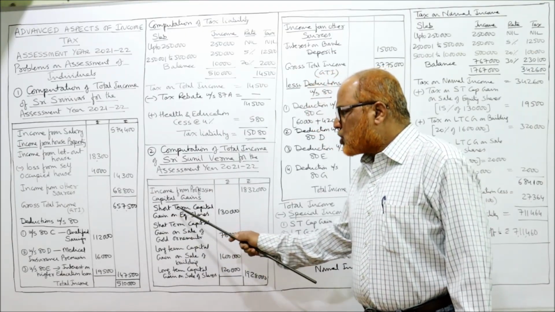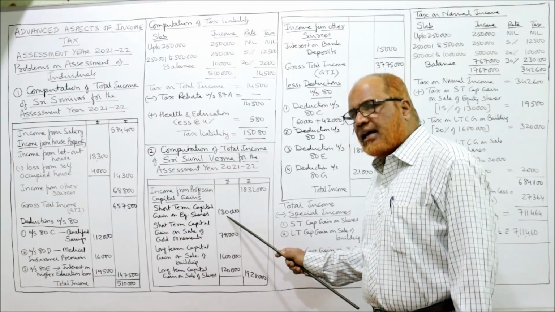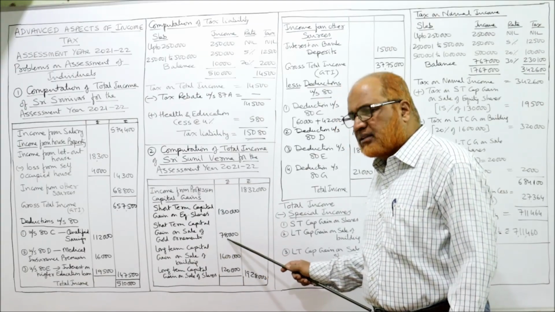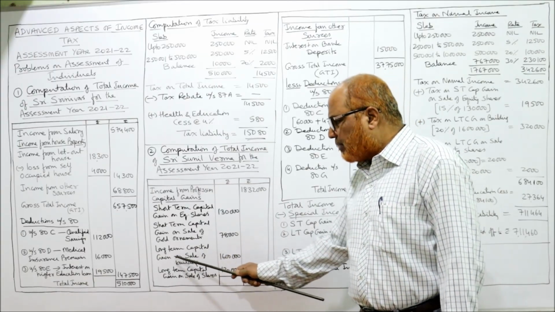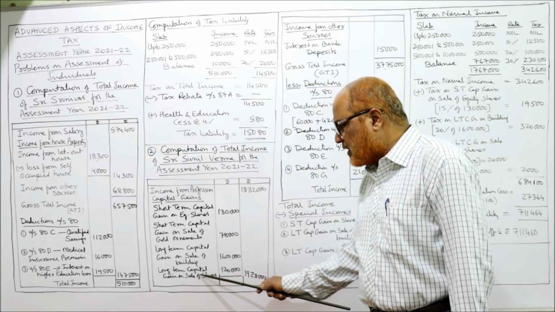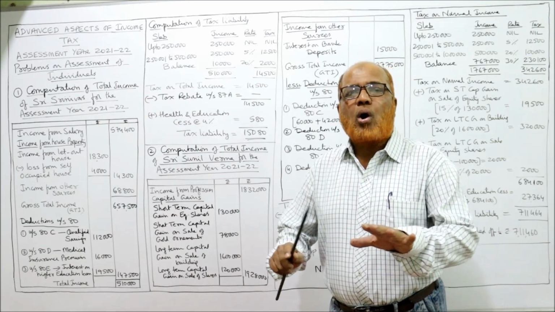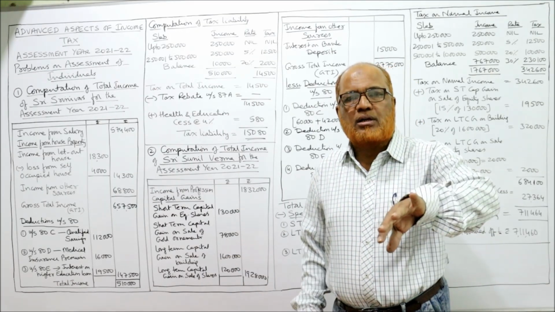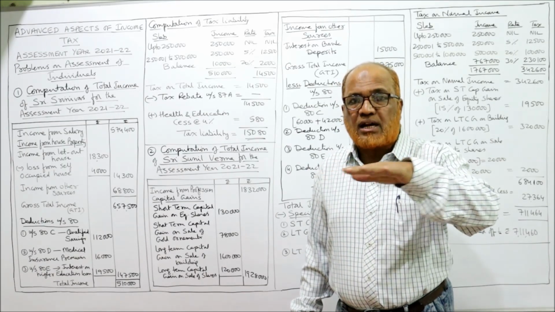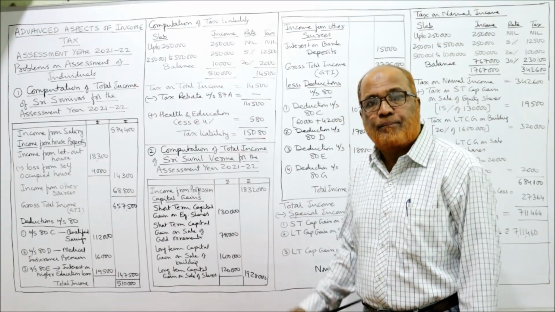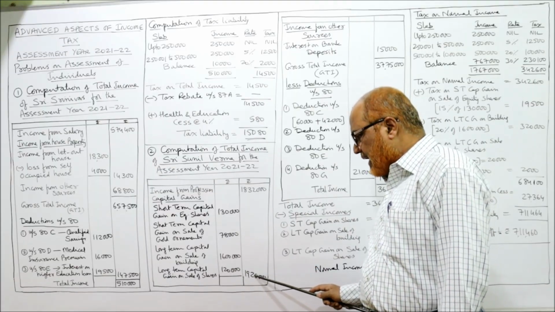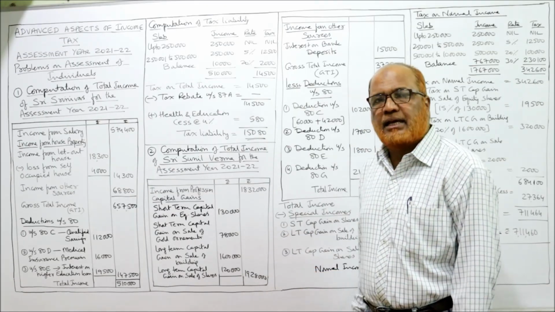So capital gain, short-term capital gain on equity share 1,30,000 given in the problem. Short-term capital gain on sale of gold ornaments 78,000 directly we have taken. Long-term capital gain on sale of building 16 lakh. Then long-term capital gain on sale of shares 1,20,000. All capital gains I have taken, short-term as well as long-term. But remember, the tax liability provisions are different for different types of capital gain. That I'll explain later. The total of capital gain is 19,28,000.